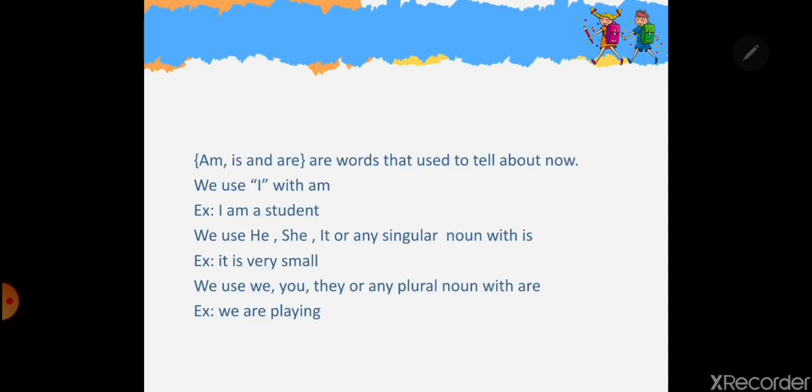Okay? So am, is, and are are words that are used to tell about the now time. That means about the present. So we talked about the past, we talked about the future, and now we are talking about the present time, the meantime, the now time.